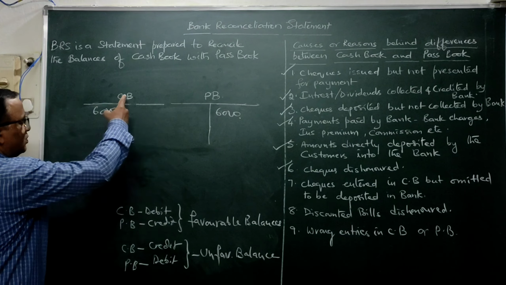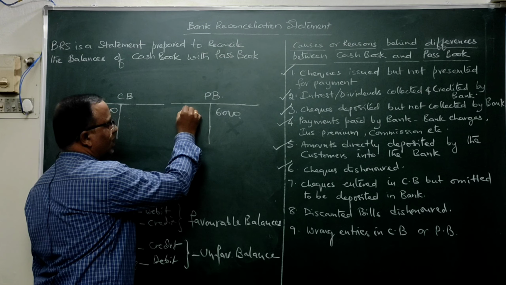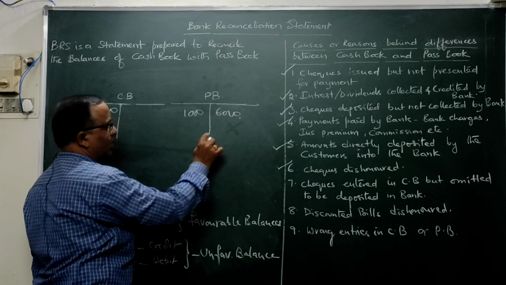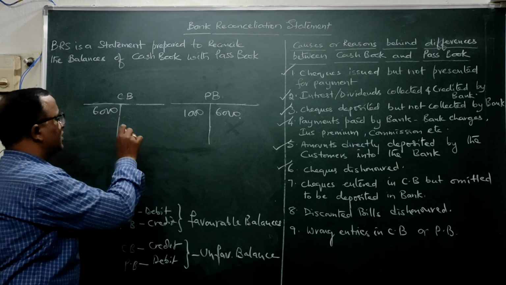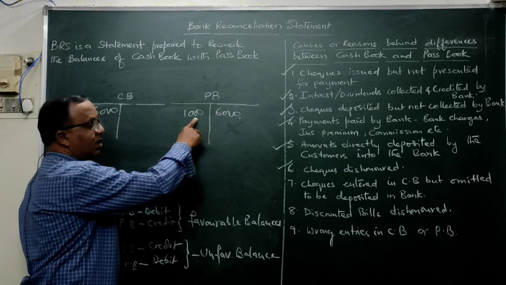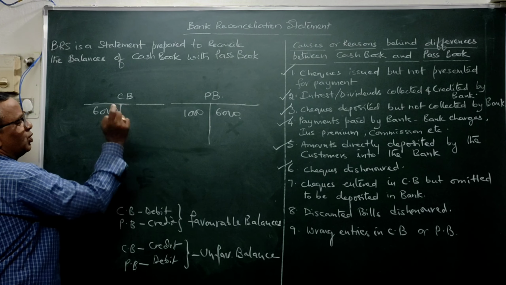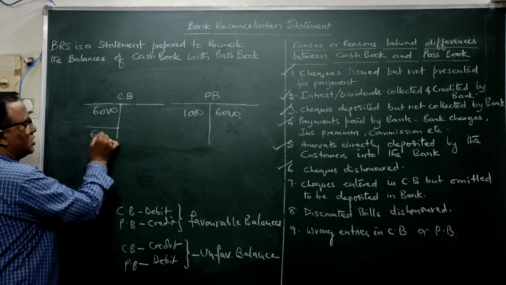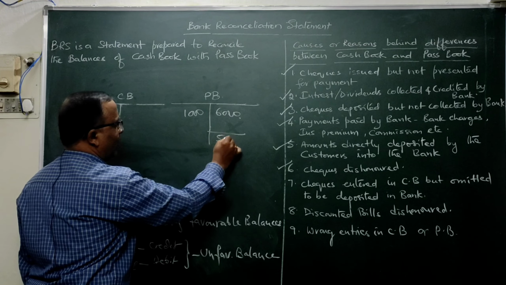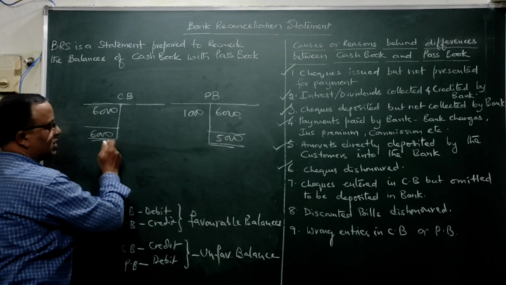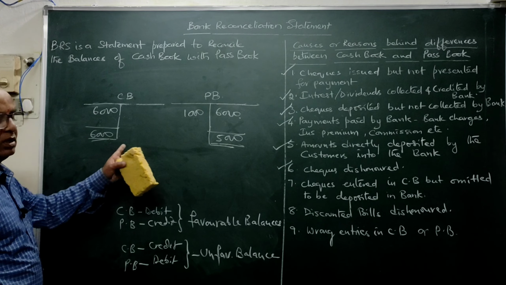It should be credited. But here, when the banker has dishonored it, to cancel this particular credit he will be debiting it here. Just like 1000 rupees worth of check is dishonored. When we have deposited, in the cash book it will be debited and the passbook will be credited. But the banker has dishonored it. To cancel this, he has debited it here. But here we have not posted it in the cash book. Whereby the cash book will be showing 6000, whereas the passbook will be showing 6000 minus 1000, 5000. See, this is one reason for non-agreement of cash book and passbook.